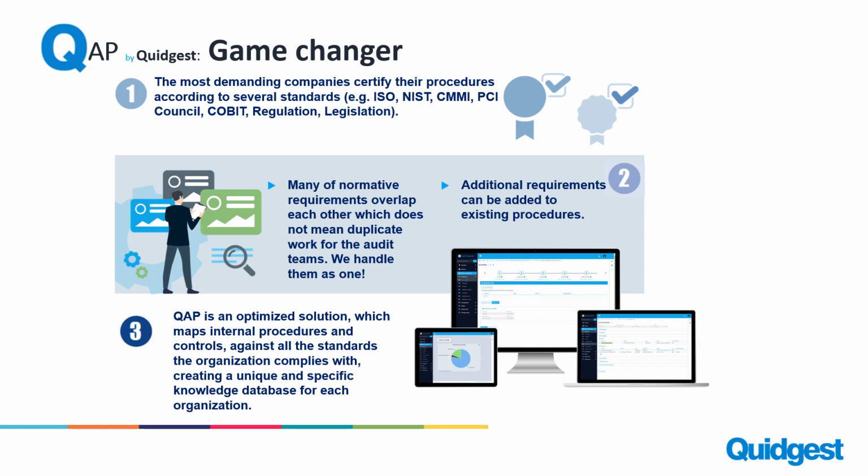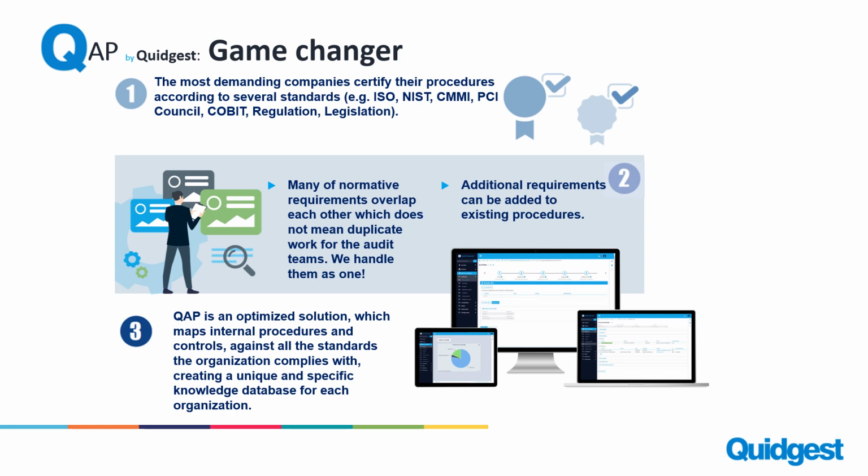The second one is that normative requirements overlap each other, and sometimes you have to audit twice, which does not make sense. Even in the same audit, you can automatically, with one evidence, be doing ISO, CMMI, or any other regulation or legislation that you're auditing. So you audit evidence, not the referentials, because the system will handle those standards by itself.